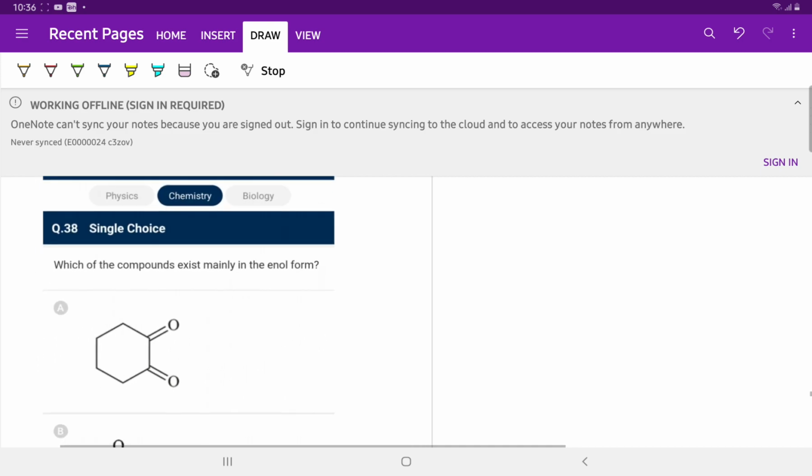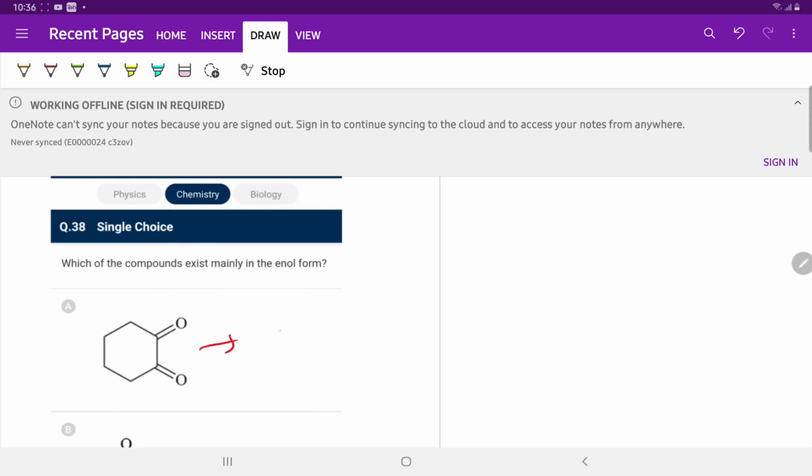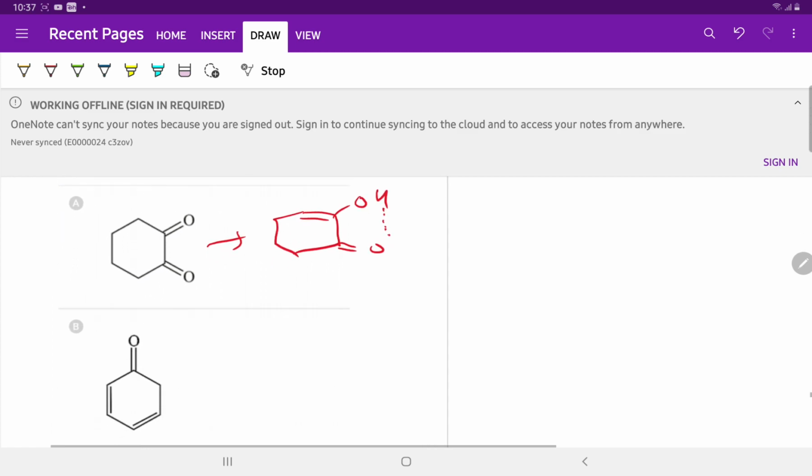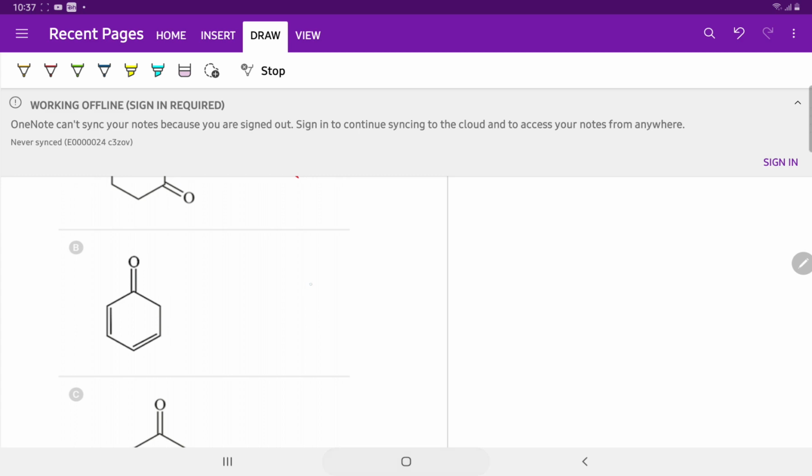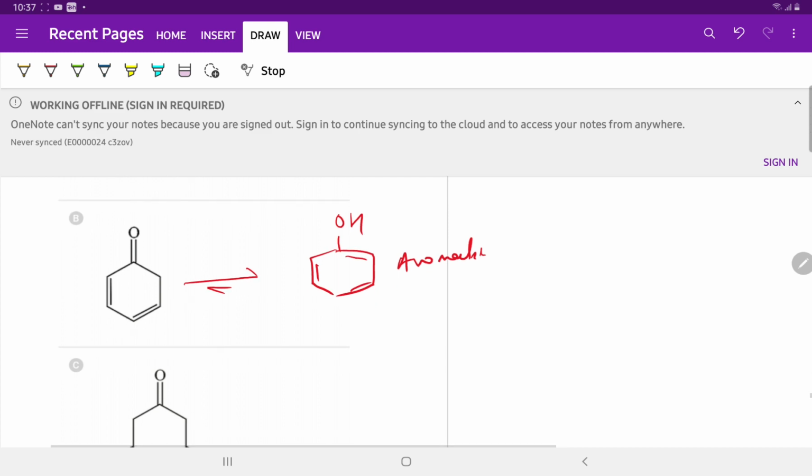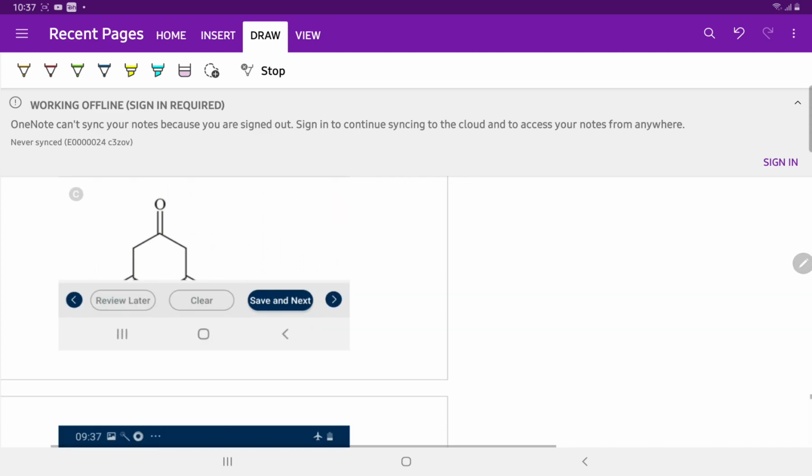Question number 38. Which of the following exists mainly in enol form? The enol form of this molecule is OH double bond OH, and this is stabilized by intramolecular hydrogen bonding. Option number B is the enolic form, and this is stabilized due to the aromaticity. This is the ultimate enol since the enol contains aromatic character.